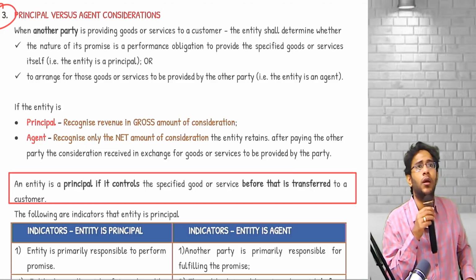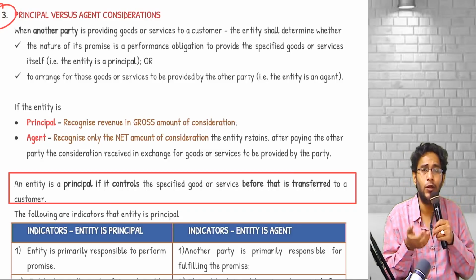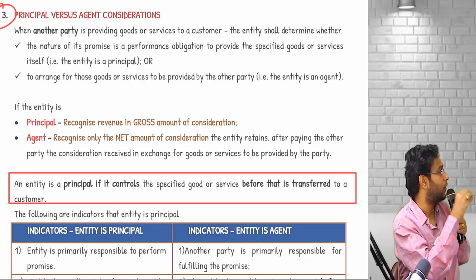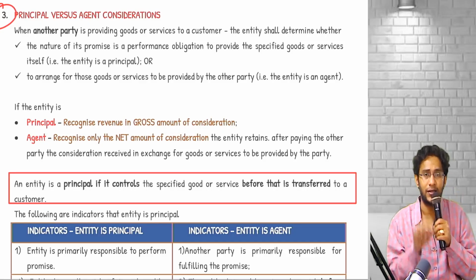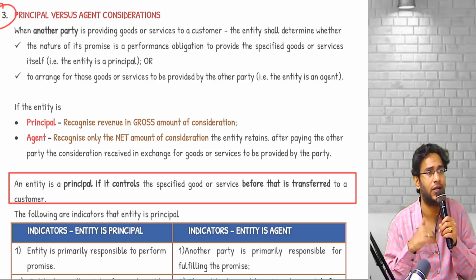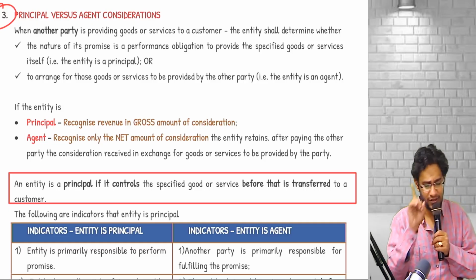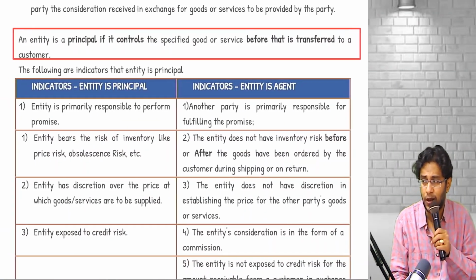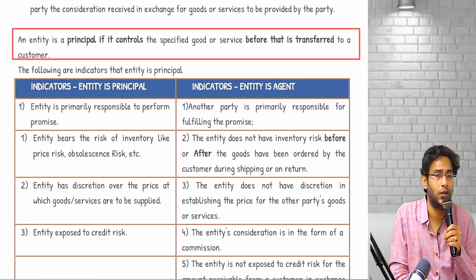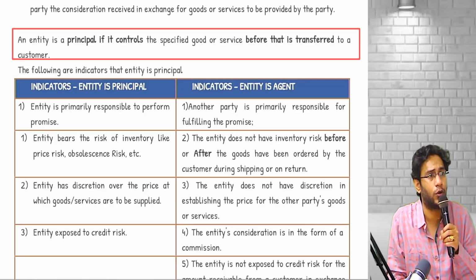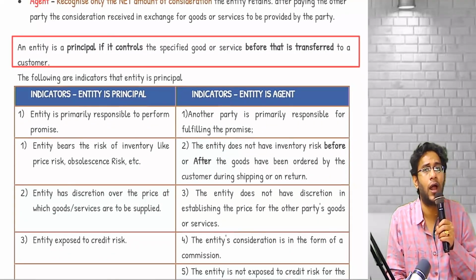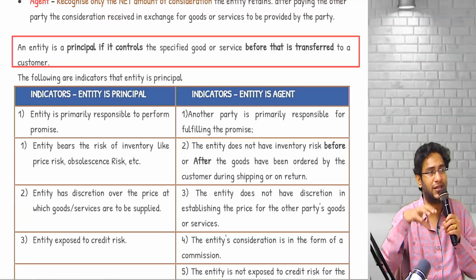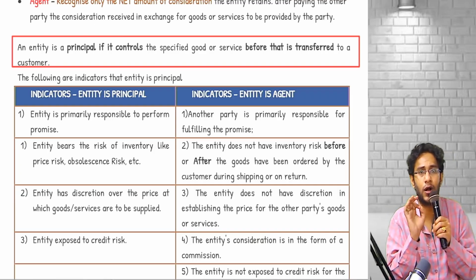But in some cases, whether you are a principal or an agent, clarity will not be there. In that case, you have to apply the guidelines given in the standard and establish whether the entity is a principal or an agent. How they define it is in single lines. A small box is there in between. Read. You are understood as a principal if you are controlling the goods and services before they are handed over to the customer. That party who is having control over the goods and services. Control means decision making power. That fellow is called the principal.